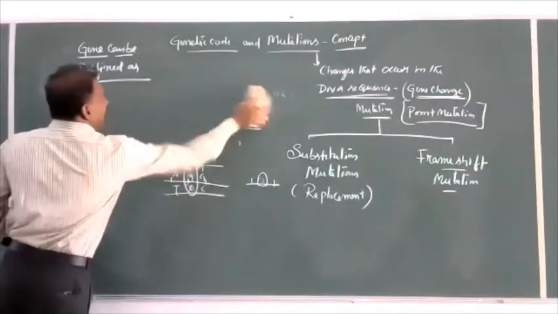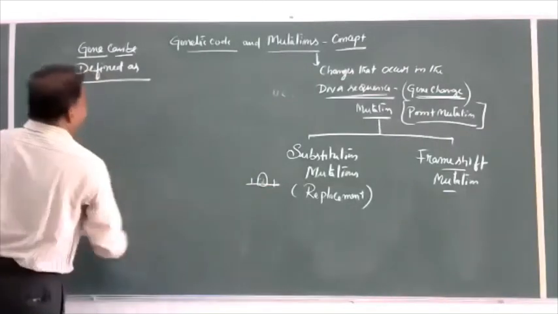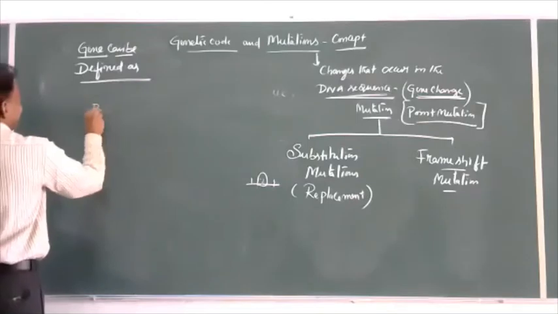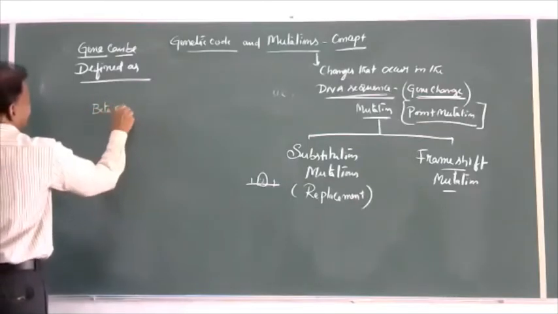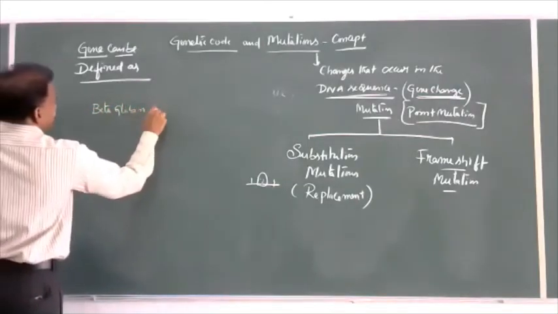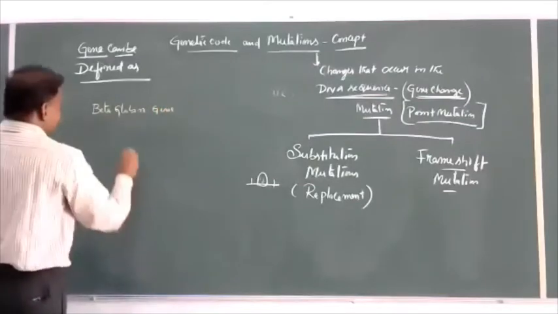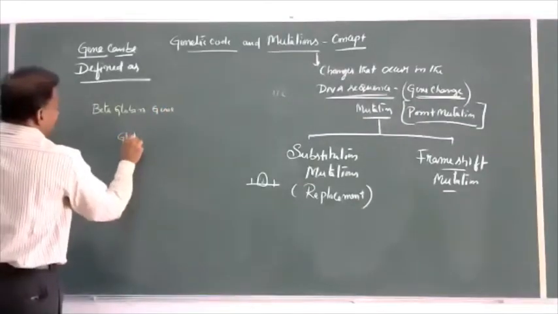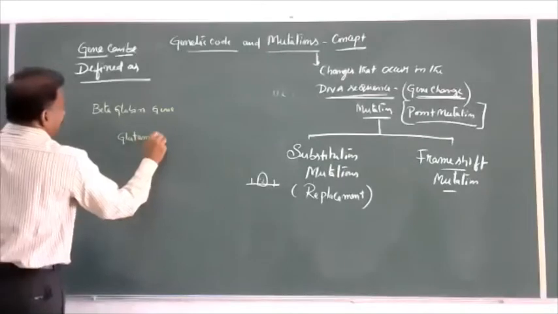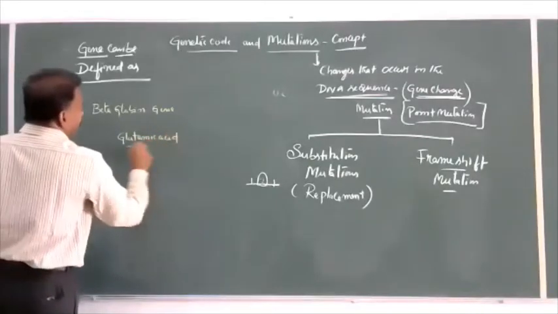In the beta globin gene, it was normal glutamic acid or glutamate.